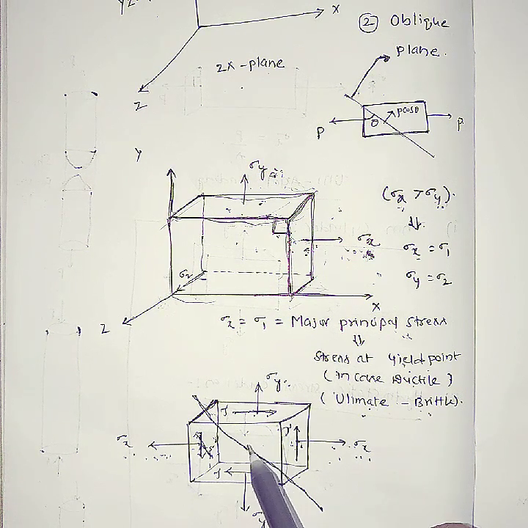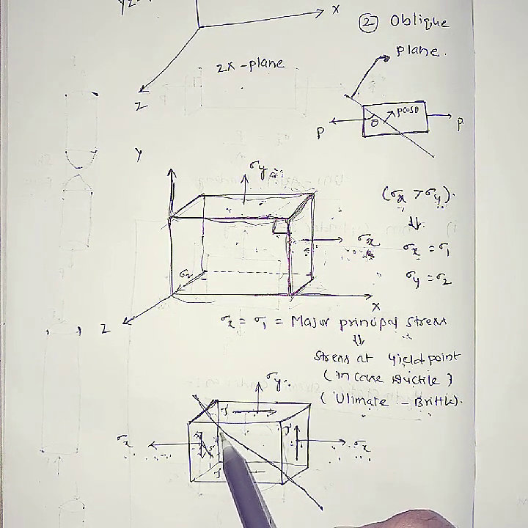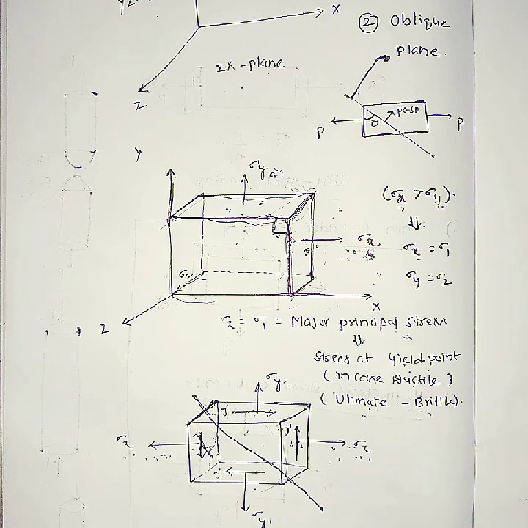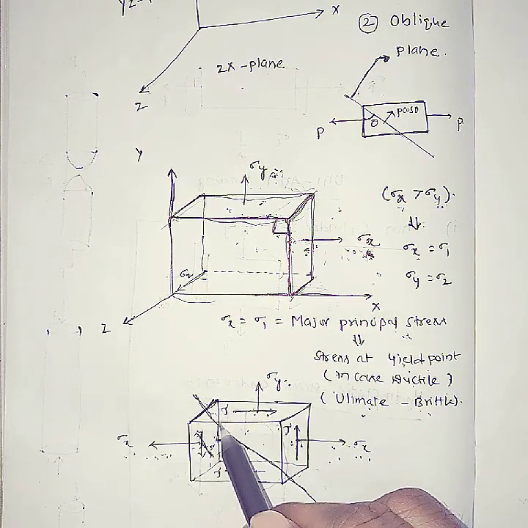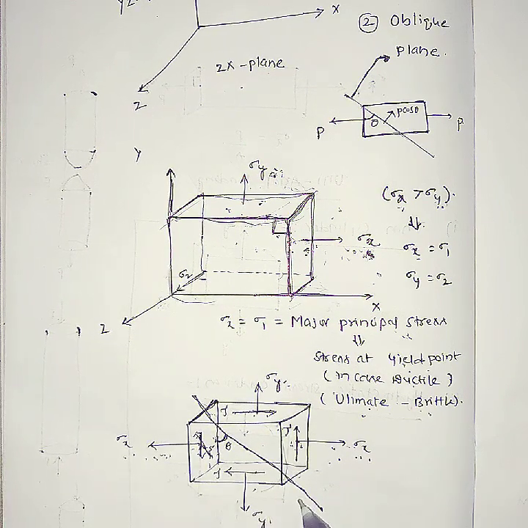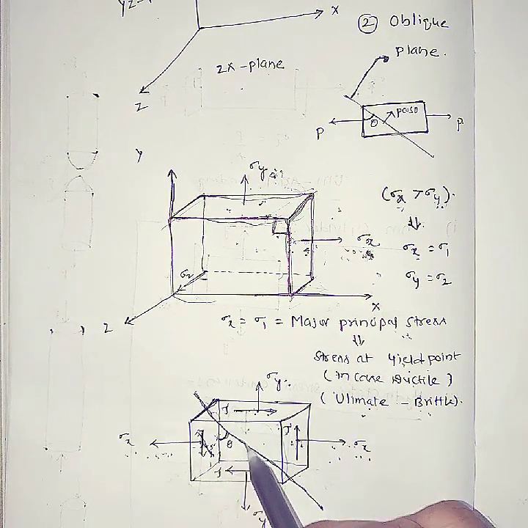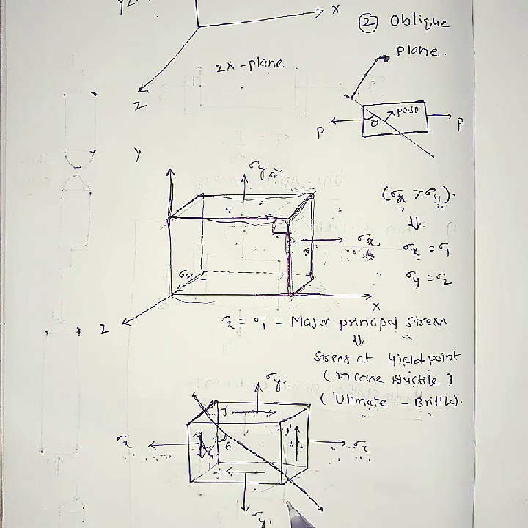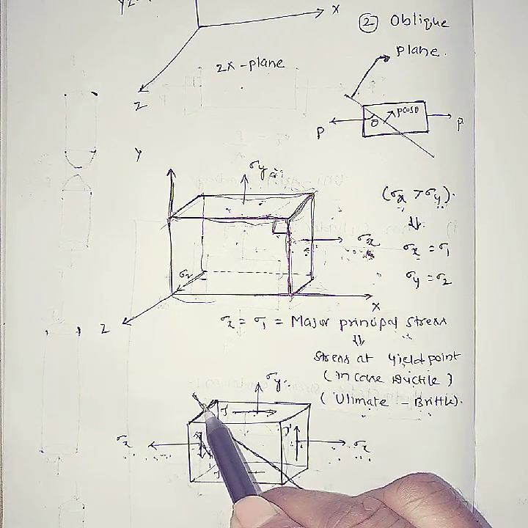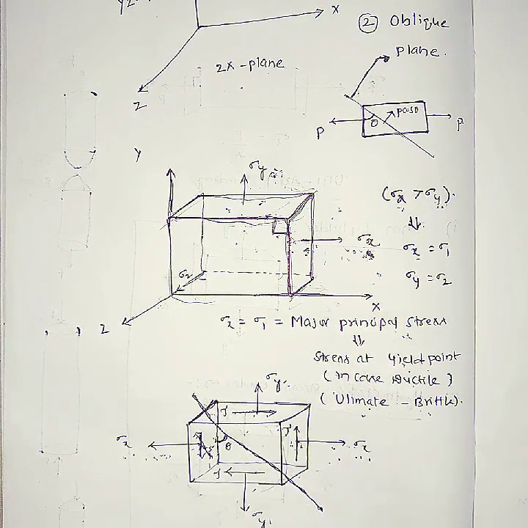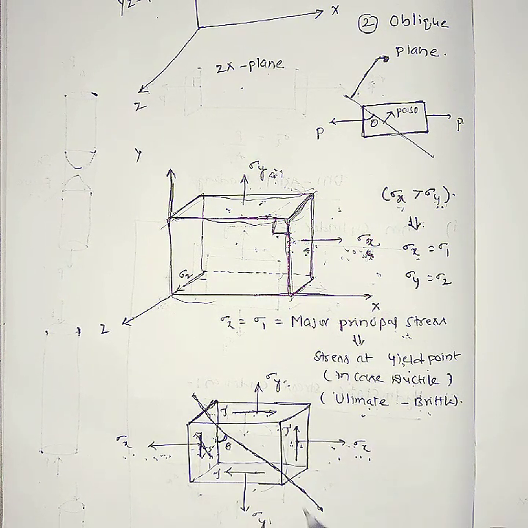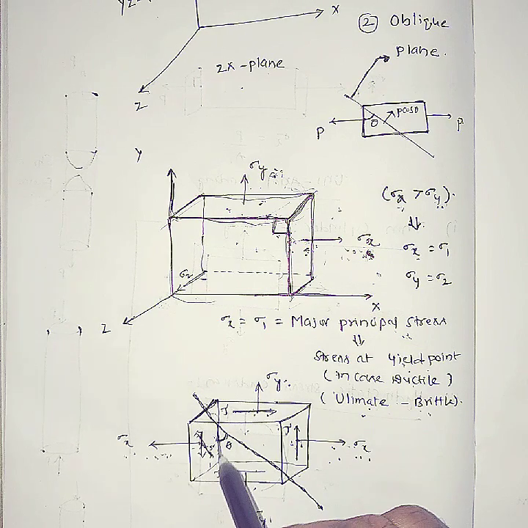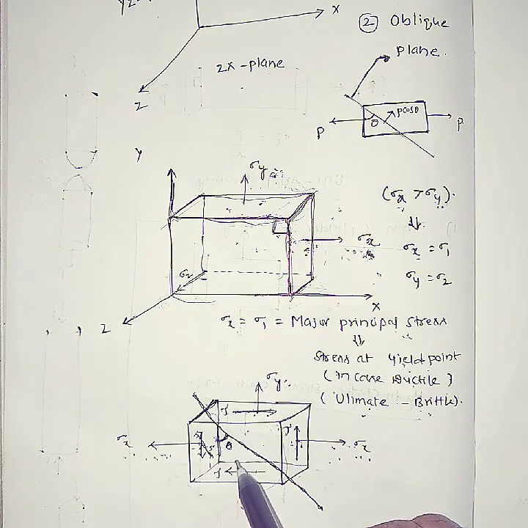Suppose you draw a line at any angle, making some angle theta from the vertical axis. This plane is called an oblique plane. Oblique plane means you draw a line to cut the element, and you measure the angle from the vertical direction.